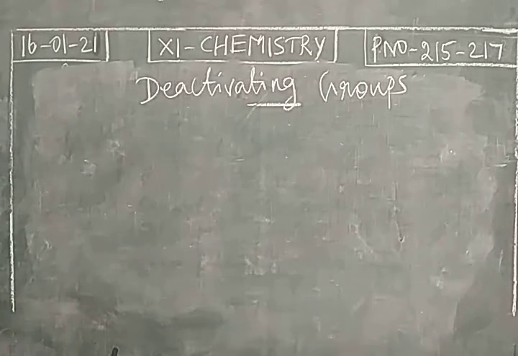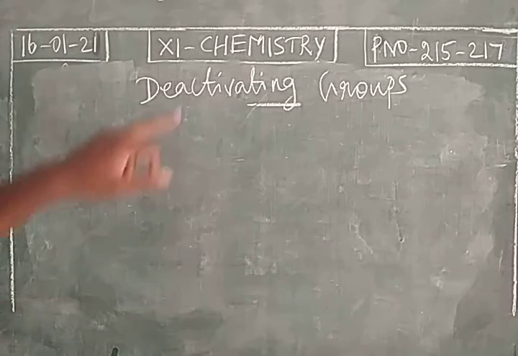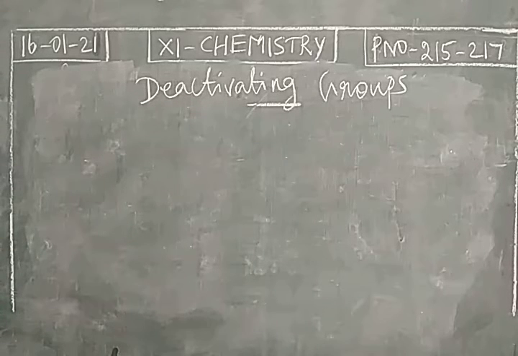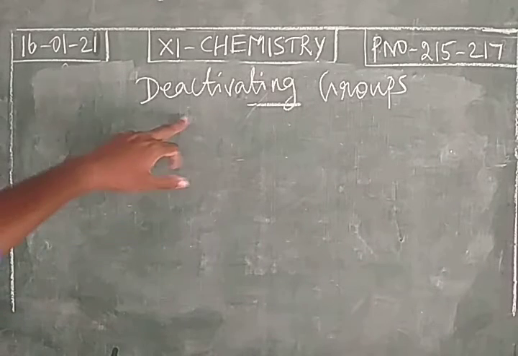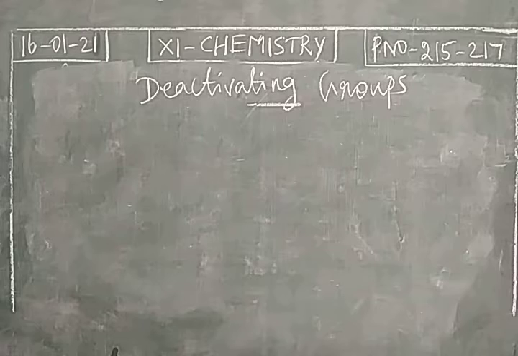So deactivating groups will reduce the reactivity of benzene, or we can say electron density will be reduced in the benzene ring. Usually all deactivating groups will be meta directors. Okay. So deactivating groups will be meta directors. That means at the meta position electron density will be more.